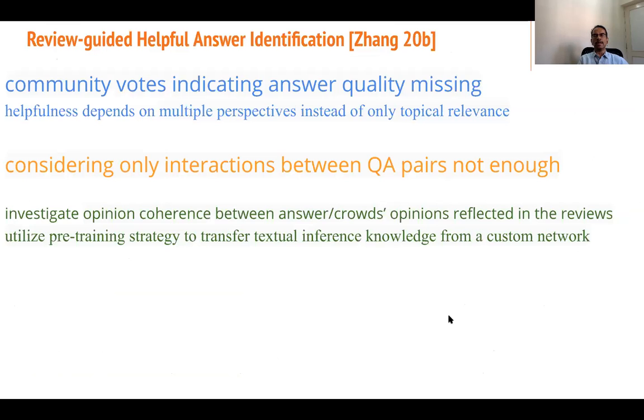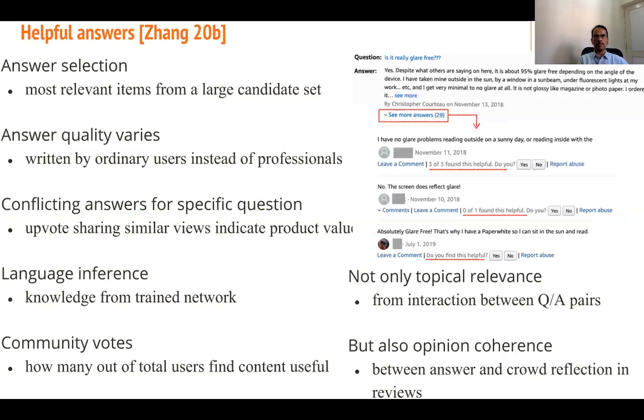So, review-guided helpful answer identification. What's the use case? There's a question: is it really glare free? There are answers like, "Despite what others are saying here, 95% glare free," and "I have no glare problem reading outside on a sunny day," and then "No, the screen does not reflect glare." So these are more...